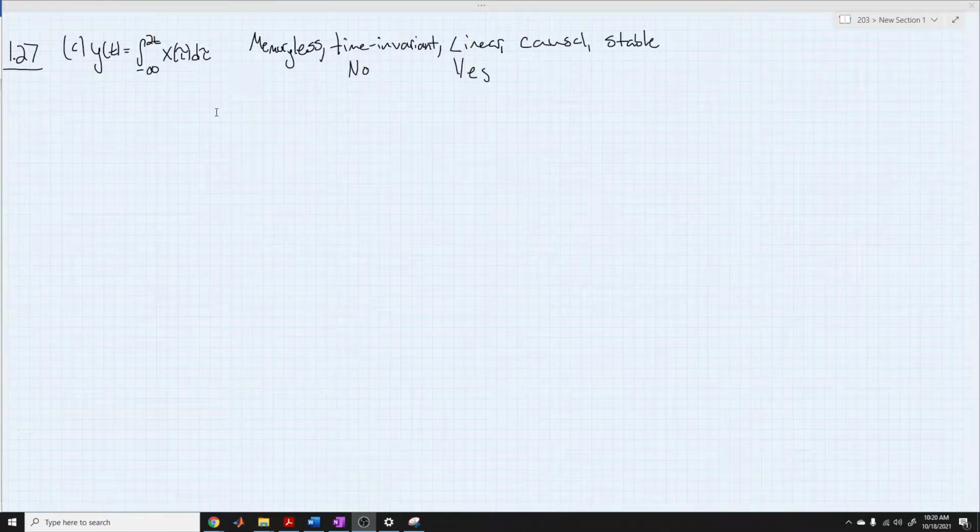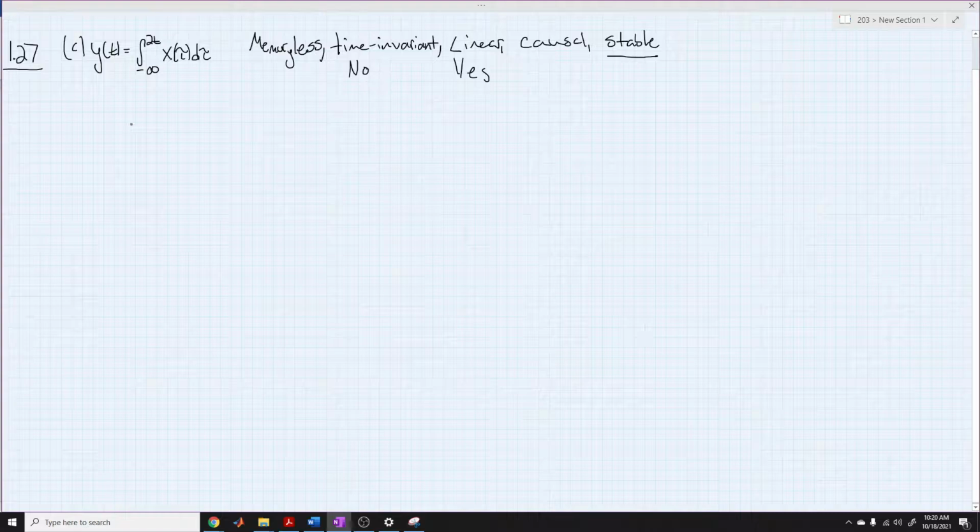We're going to knock out memory, causality, and stability. If you're watching this in module 1, we don't have to do this yet, but we're going to go over it because it's easy, for problem 1.27c. So let's start with causality.